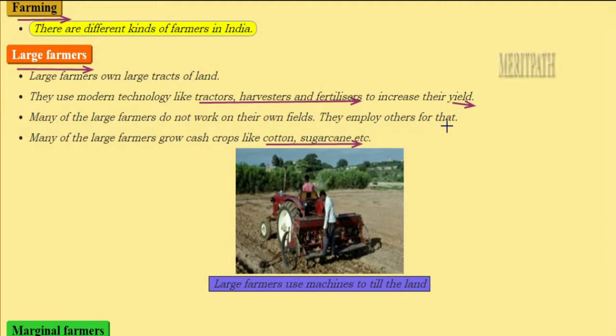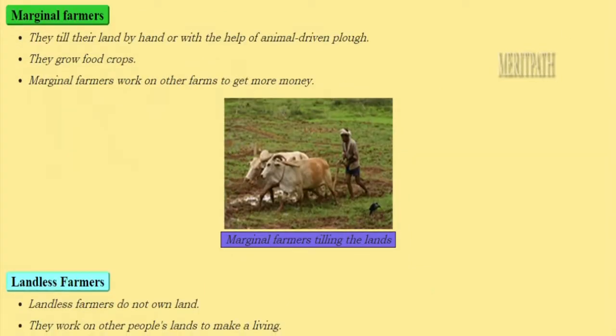side of the society. That is the reason they do not work on their own fields. They employ others for the work of their fields. They are like the owners and they employ some other farmers to work on their fields. And these farmers grow many of the cash crops. Cash crops means cotton and sugarcane. So now you have understood about the large farmers.